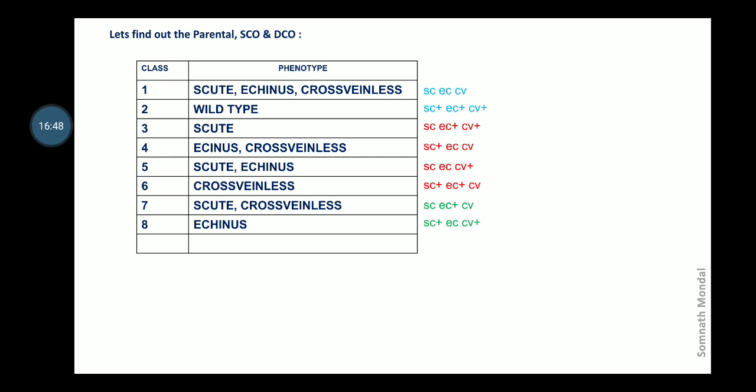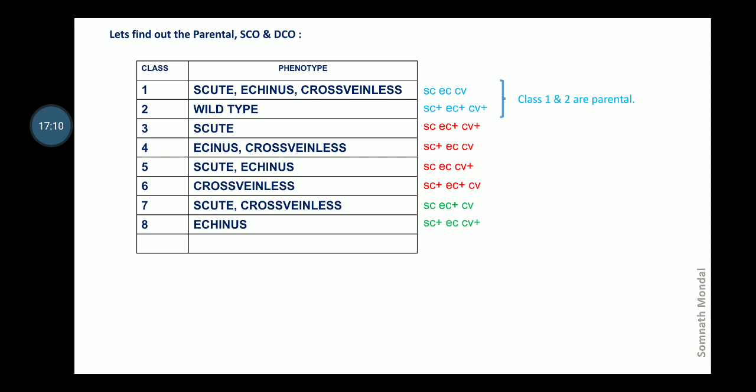Now, from the wild type and skewed echinus cross-veinless, that is class 1 and class 2, we can say that these two classes are parental, because we can see the same combination of genes as in the parents.